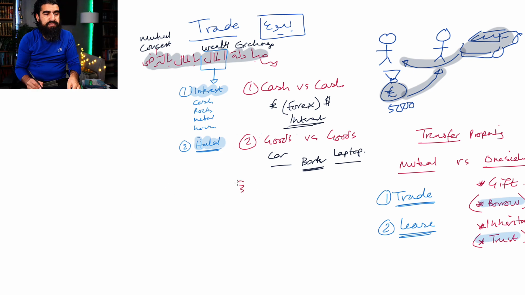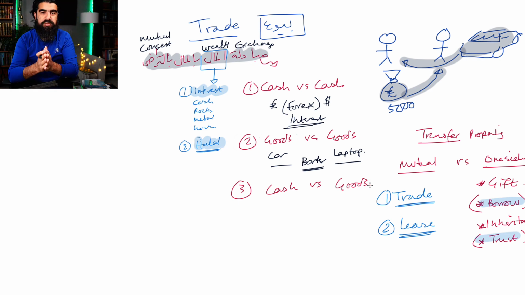Number 3, the third type is what we call cash versus goods. This is one that you normally do on a daily basis. You go to the shop to buy coffee, you might give cash, you might pay by card, or you go to the shops to buy bread, or you even pay for a sofa. This is basically cash for goods. In today's times, this is the most common type of trade that we have. It's known as Bay' Mutlaq, and we're going to be discussing the rules regarding this as well.